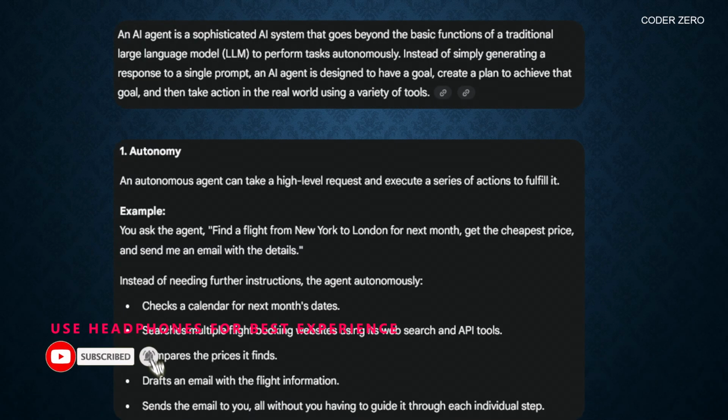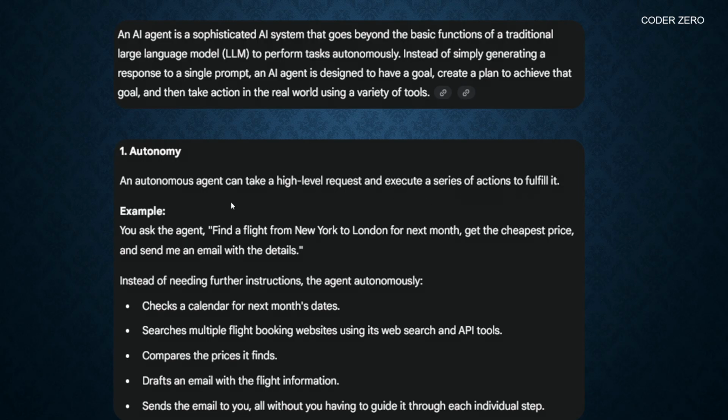An AI agent is a sophisticated AI system that goes beyond the basic functionality of a traditional large language model to perform tasks autonomously. Instead of simply generating a response to a single prompt, an AI agent is designed to have a goal, create a plan to achieve that goal, and then take action in the real world using a variety of tools. An AI agent is autonomous. It can take a high-level request and execute a series of actions to fulfill it.